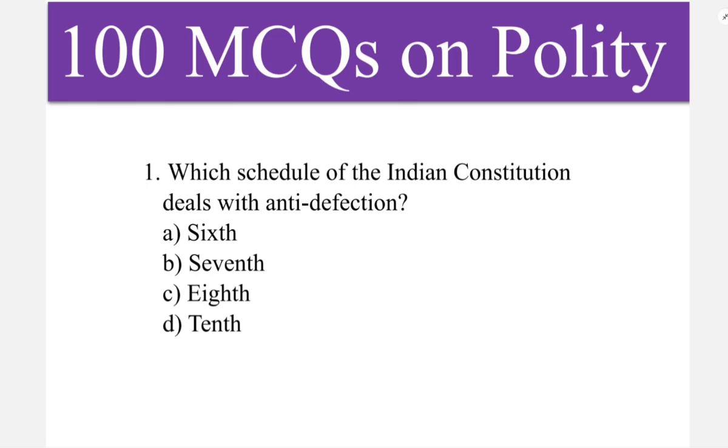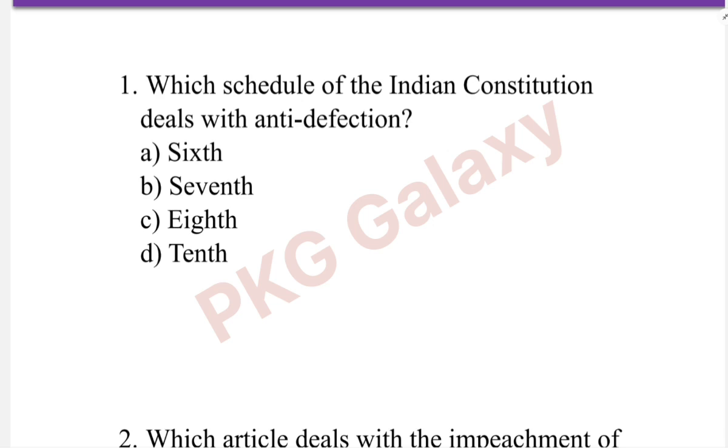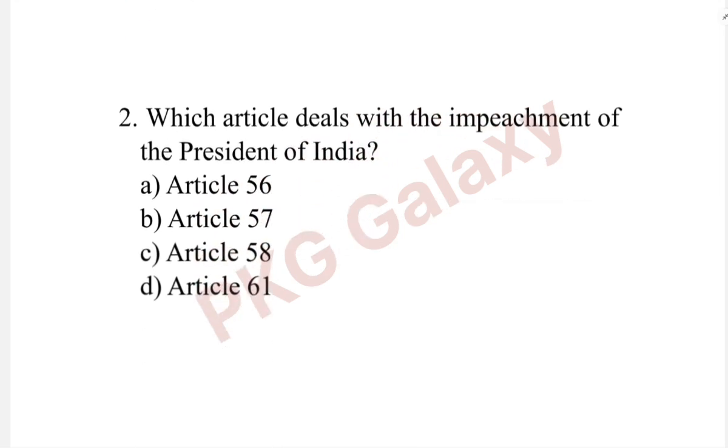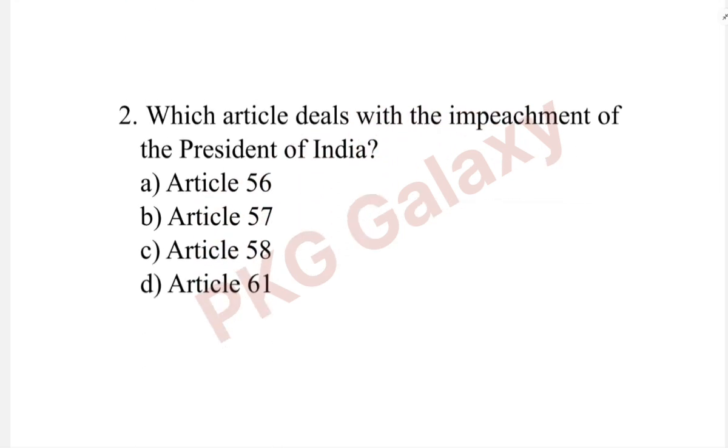Okay, let's get started. First question, which schedule of the Indian Constitution deals with the anti-defection? The correct answer is option D, 10th schedule. Next question. Which article deals with the impeachment of President of India? The correct answer is option D, Article 61.